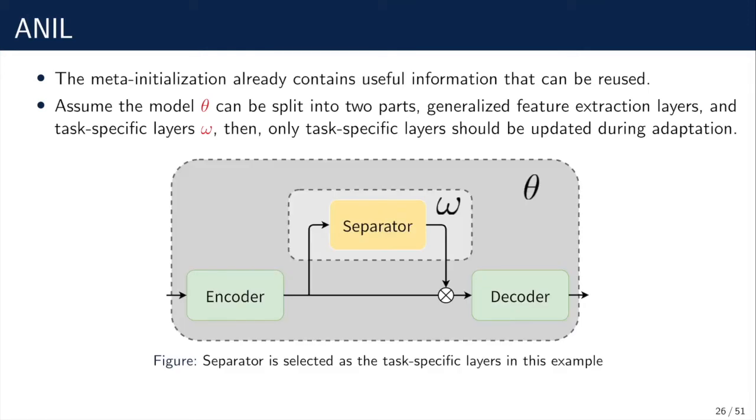Here is the figure of the speech separation model. It contains an encoder, a separator, and a decoder. We can pick the separator module as our task-specific layers, or we can pick the encoder and the decoder modules as the task-specific layers. We will later show that the separator is a better pick for the task-specific layers.